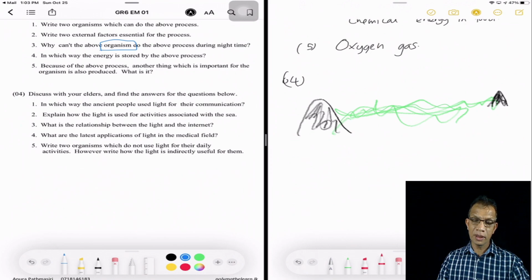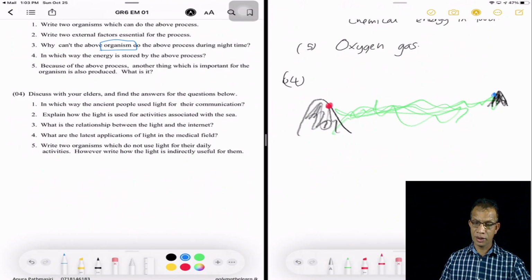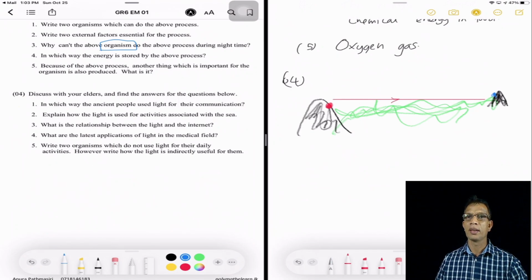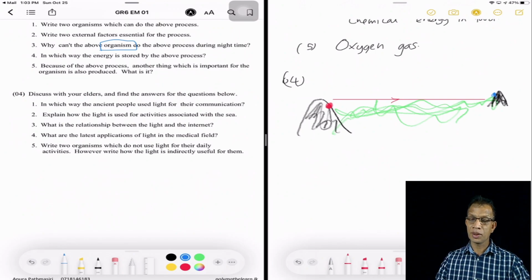So the messenger staying over here might set a fire over here, and the messenger who is staying at the next mountain might read the message given by the fire here. The messenger who is staying on this mountain would send a message to the other one. So that messenger might set the fire on his mountain and send it to the other. Something like that. The fire is used for communication.